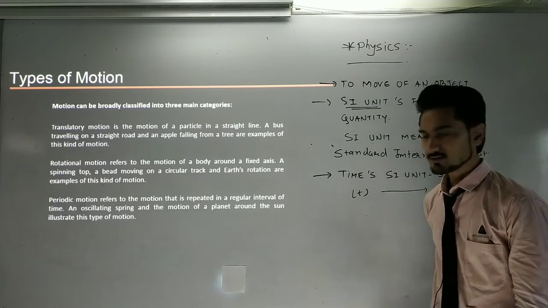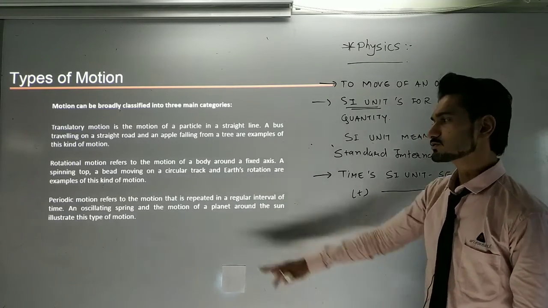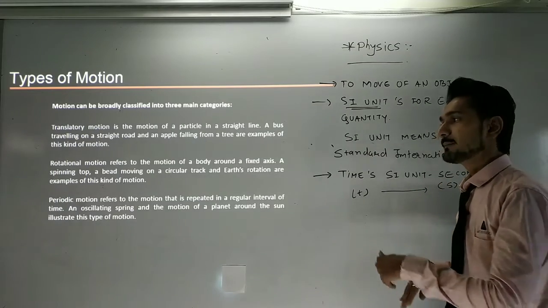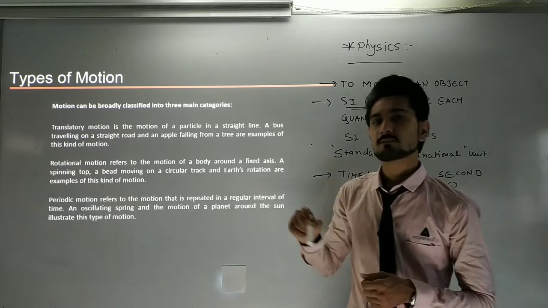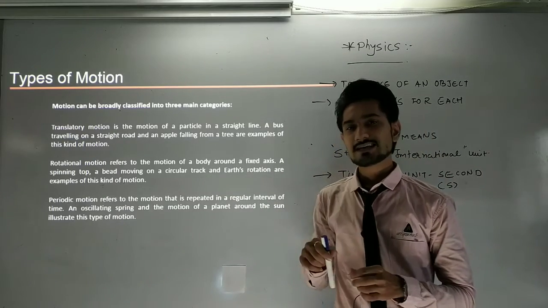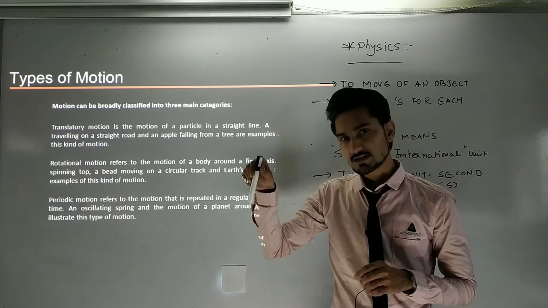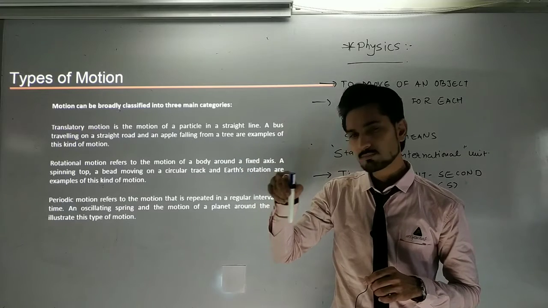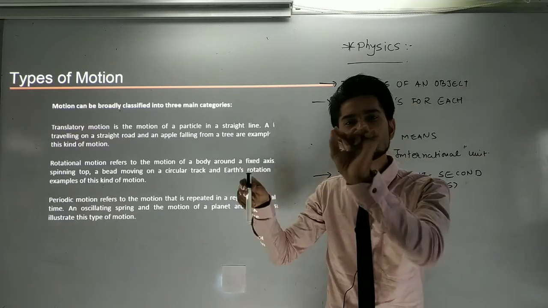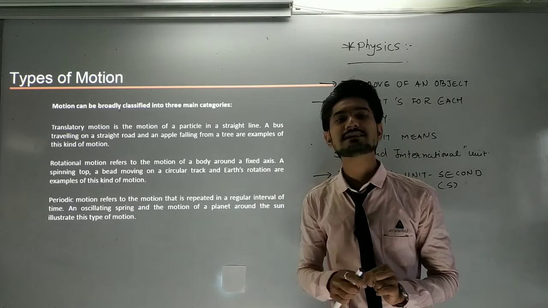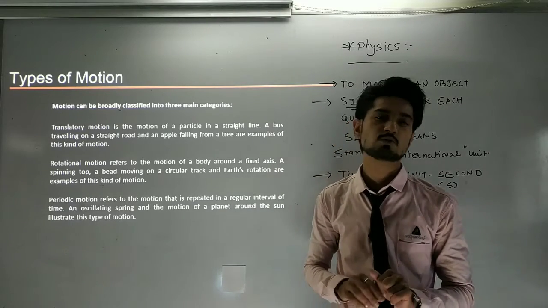Another one coming here is periodic motion. Periodic motion means that if a body or an object travels from one place to another and comes back to that place in a particular time, it is doing a periodic motion.